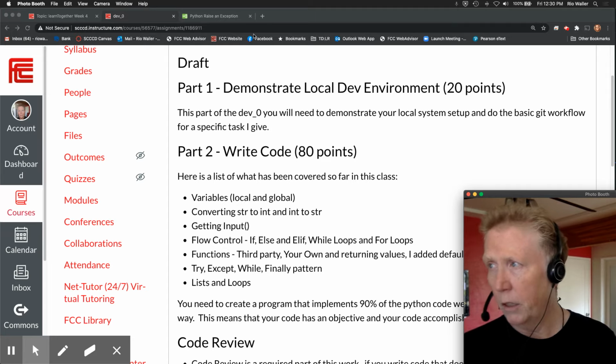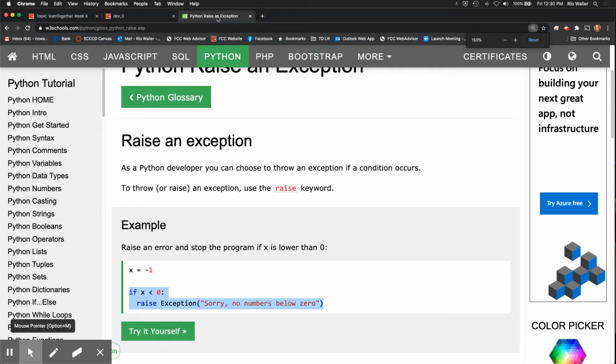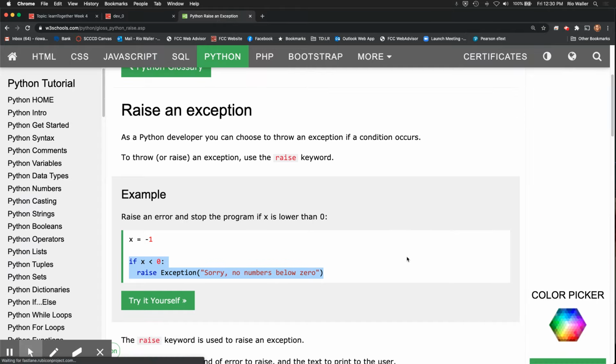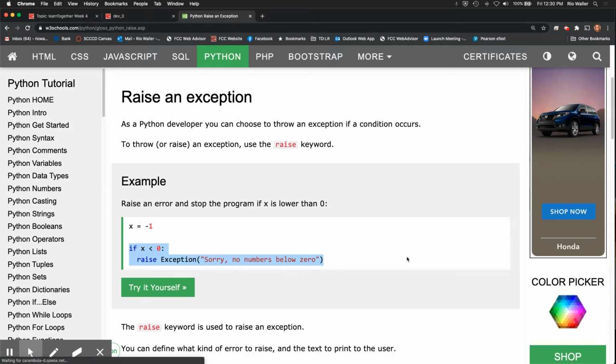So here's my thing I want to say is that one of the things I had intended to do was actually to code up the use of raising your own exceptions. So what you can see in this very simple code example, and it's actually rare that I use W3 schools, but in this case, I thought this was a pretty self-explanatory one, is just, you don't have to even put them in a try block.